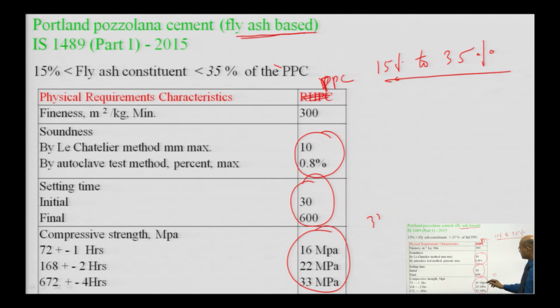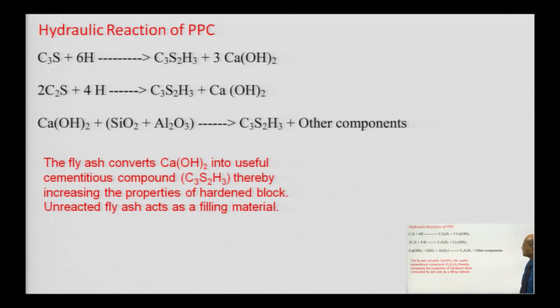So, 3 days strength should be 16, 7 days 22, and 28 days should not be less than 33 MPa. But if you check this cement, its reaction will continue for a longer time. So, how does the hydraulic reaction take place? Suppose we have an OPC. OPC means the main components are C3S and C2S.